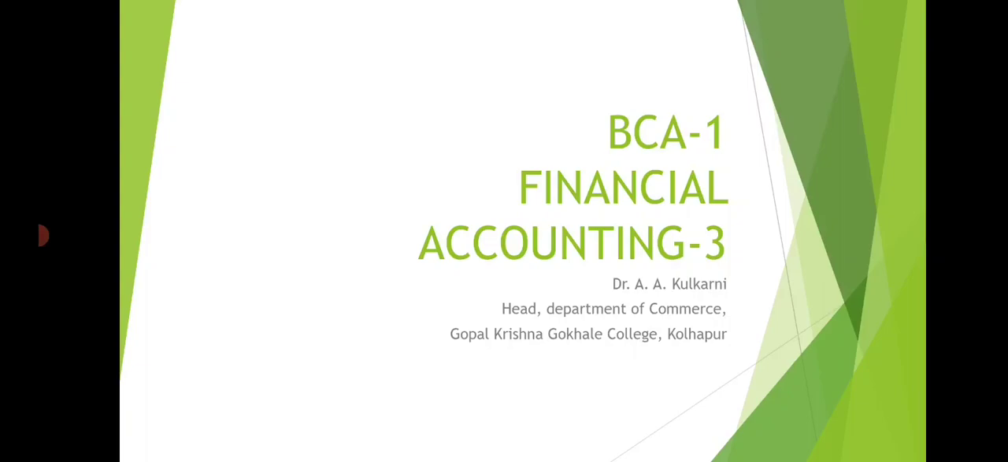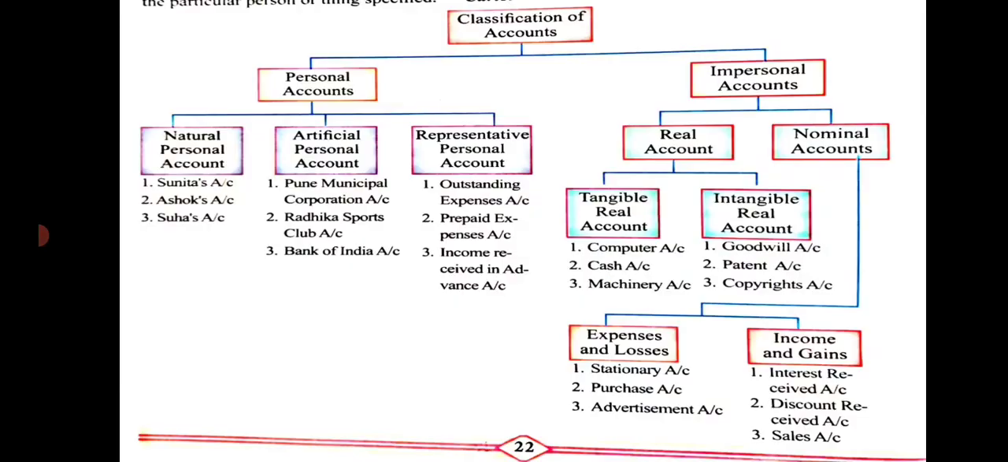We are going to learn financial accounting. In the earlier two lectures we have seen the meaning of financial accounting and the basic rules of journalizing the entries. In this lecture we will see how transactions are journalized and how both effects are given. I will repeat the part once again.